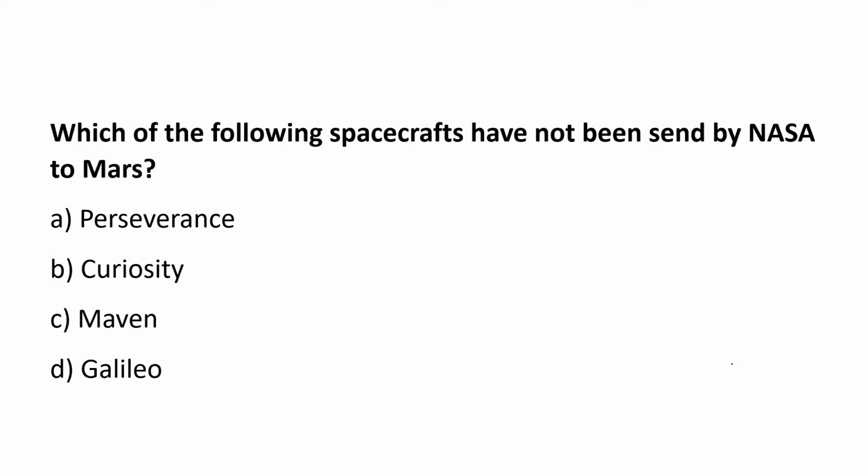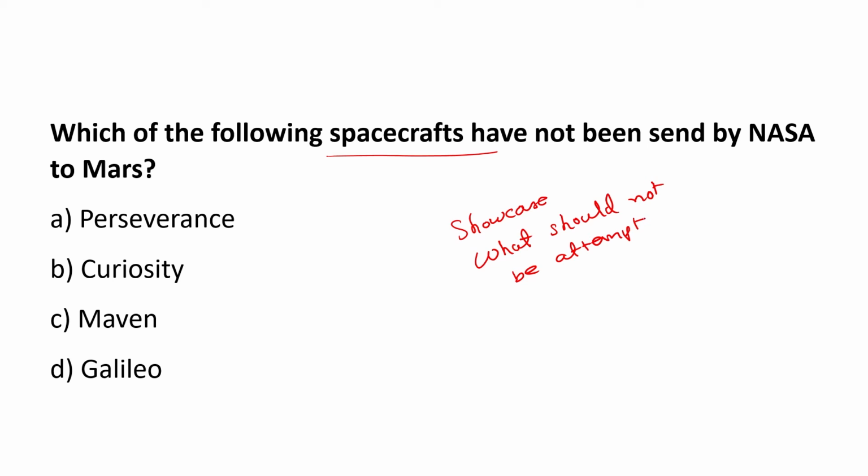Okay, let us look at a question. Which of the following spacecrafts has not been sent by NASA to Mars? Look, why have I taken up this question, such a factual question? Because I want to showcase what should not be attempted. This question is a bouncer question and a speed breaker. Expect at least 10 speed breakers every year in every prelims. These questions are extraordinarily factual or extraordinarily analytical for any aspirant. Some of them may get through, but most of them do not. So these questions are not to be attempted.